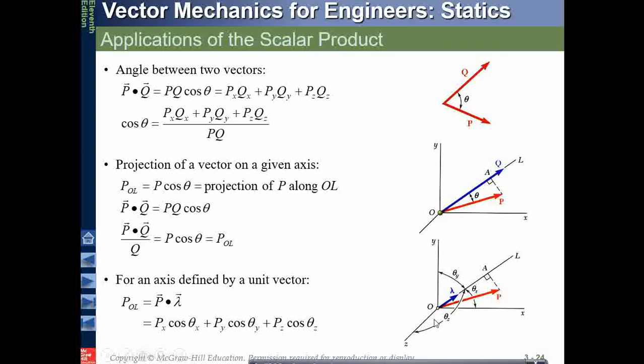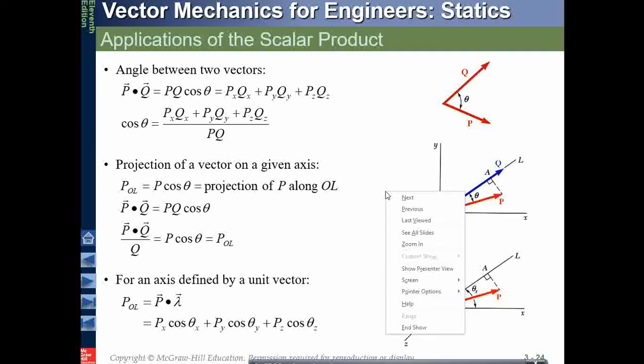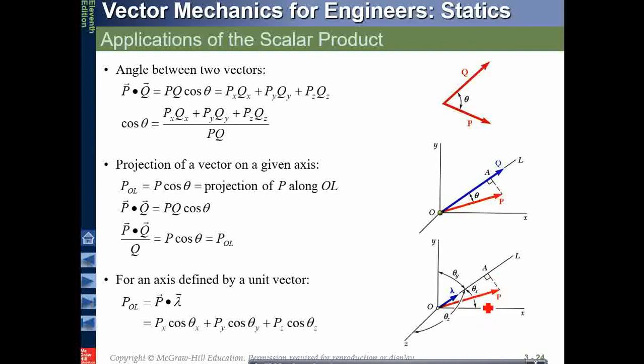So you have remembered what direction cosines are. So your vector P will give you components along the x, y, and z in terms of cos theta. These are the components that you have obtained when you define a unit vector along any axis.